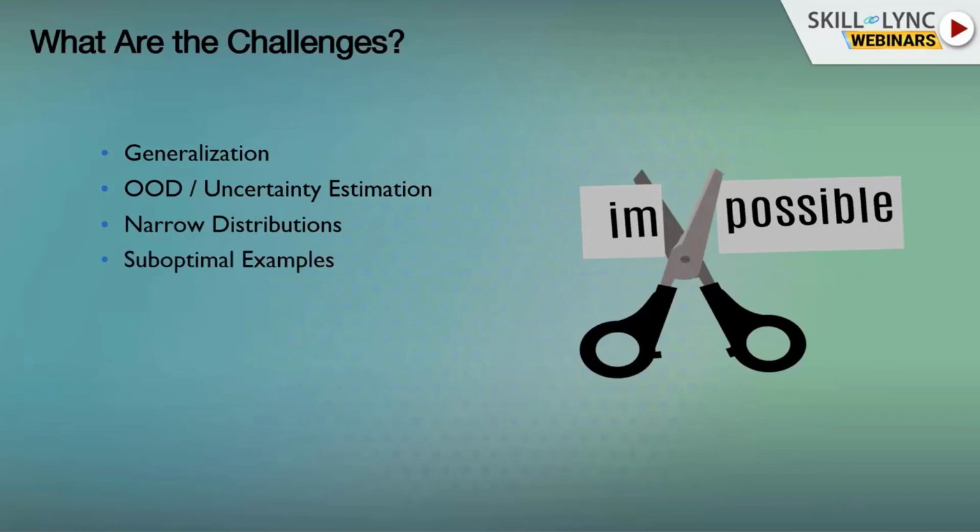Suboptimal examples are, of course, a very important issue. If the data is almost optimal, we're in a very good place, because we can try to maybe improve it a little bit, but in general we could imitate and clone what the data is doing and it will be good. If we have a lot of suboptimal examples, then imitating this kind of data is not the best thing that we want to do. We want to really improve upon this data.